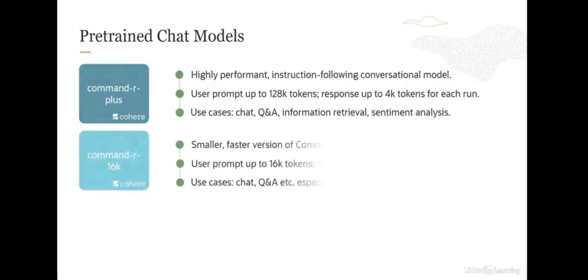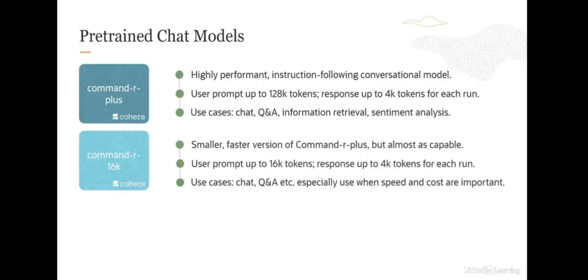The second model is the Command R 16K model. This is the smaller, faster version of Command R plus, but it's almost as capable. As you can see, the user prompt here can be only 16,000 tokens, not 128,000 tokens. The response is the same, up to 4,000 tokens for each run. You could use it interchangeably with the Command R plus model, but especially when speed and cost are important to you. So you would use Command R 16K over Command R plus.